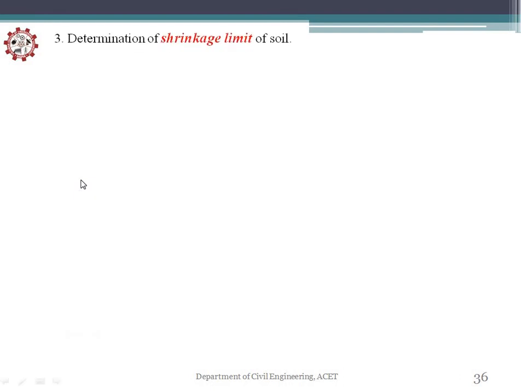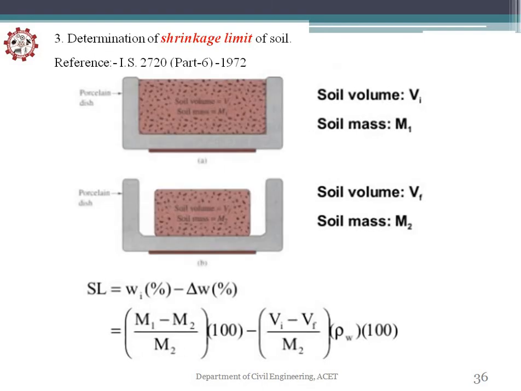So next is the determination of the shrinkage limit of the soil with respect to IS 2720 part 6, 1972. What you have to do is take the soil volume Vi and soil mass M1. First take some soil, add some water, place it in the porcelain dish and weigh it, then keep it in the oven for 24 hours. Take it out and take the soil mass, which is the final volume Vf, and mass M2.